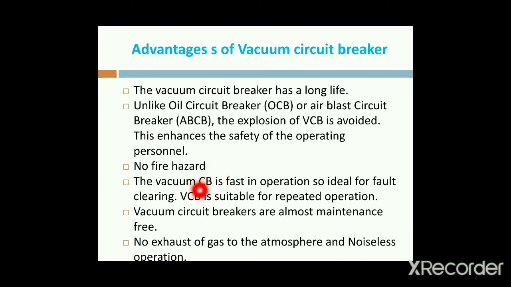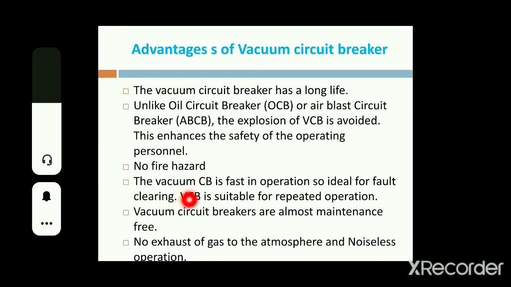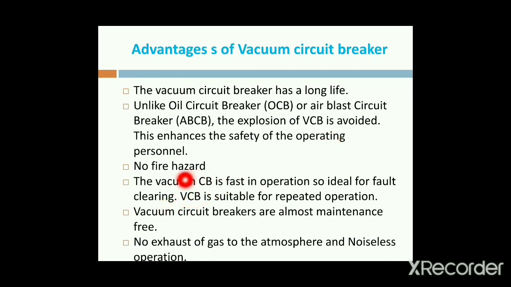The vacuum circuit breaker is fast in operation, so it is ideal for fault clearing. The arc interruption is obtained very quickly in these vacuum circuit breakers, because after the arc is produced in the fixed and moving contacts, the surrounding of the arc is vacuum. In that vacuum, there are no ionized particles, so the arc is reduced within a short period. Then the operation is very quick.